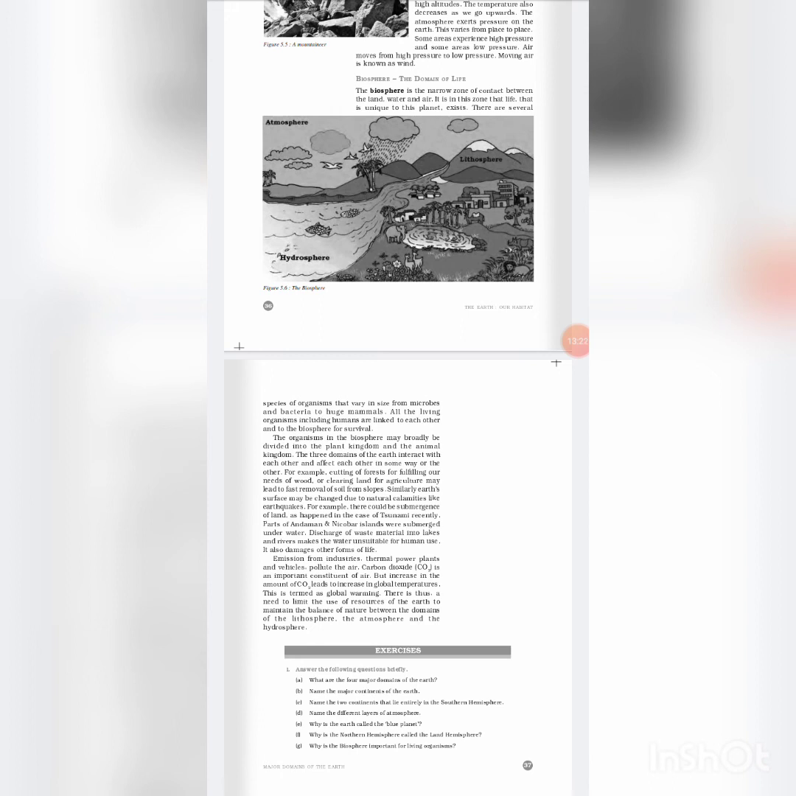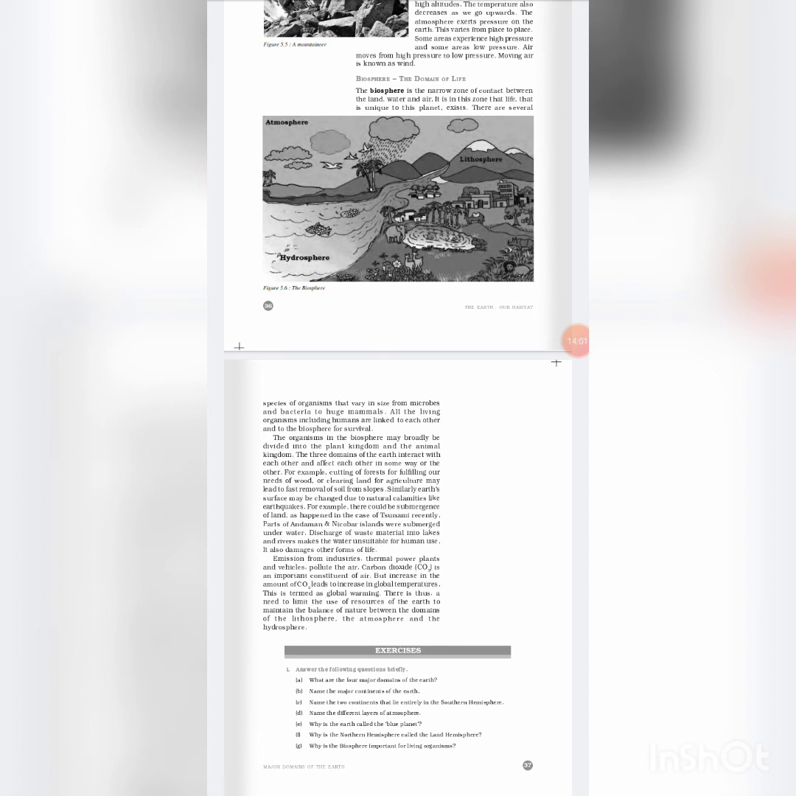The organisms in the biosphere are broadly divided into the plant kingdom and the animal kingdom. The three domains of the earth interact with each other and affect each other in some way or the other. For example, cutting a forest for fulfilling our needs of food or clearing land for agriculture may lead to fast removal of soil from slopes. Similarly, our surface may be changed due to natural calamities like earthquakes.